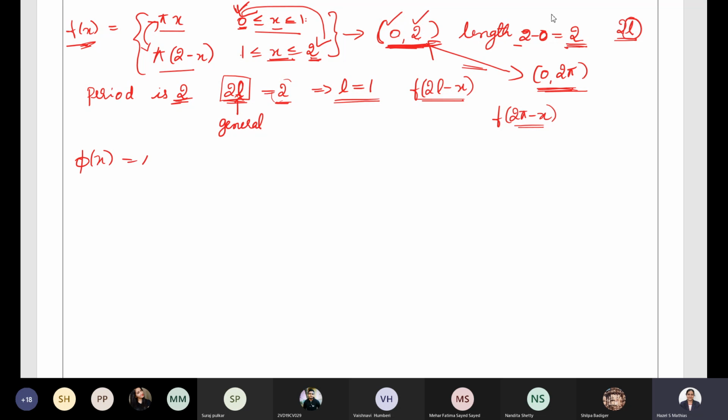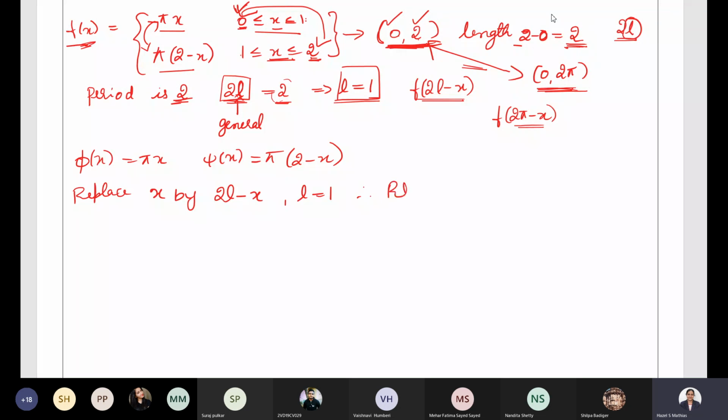Our function is over here. Let's take phi of x as pi x, and let's take xi of x as pi into 2 minus x. Here the value of L is equal to 1. Now I have to replace x by 2L minus x. Let me write it over here: replace x by 2L minus x. L equal to 1, therefore replace x by 2 minus x.